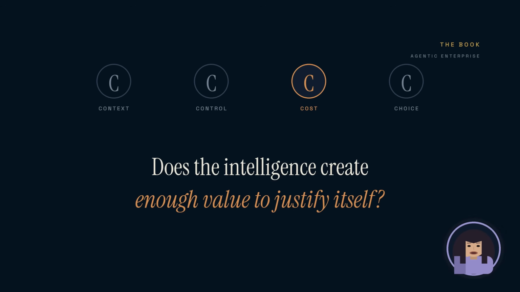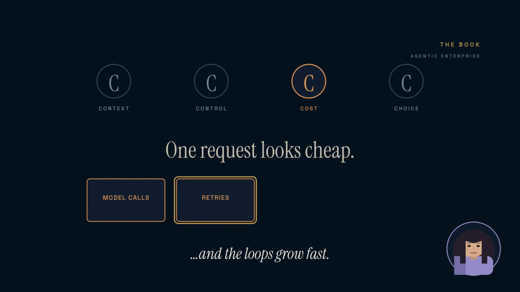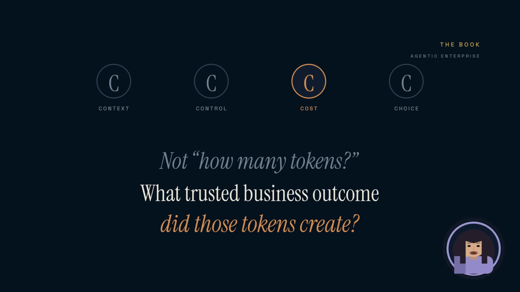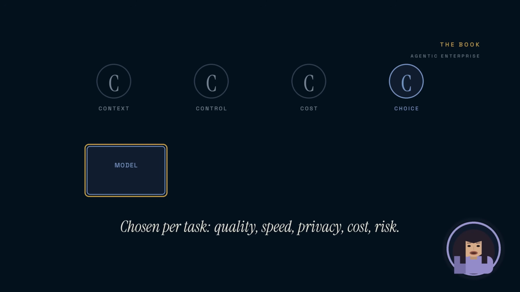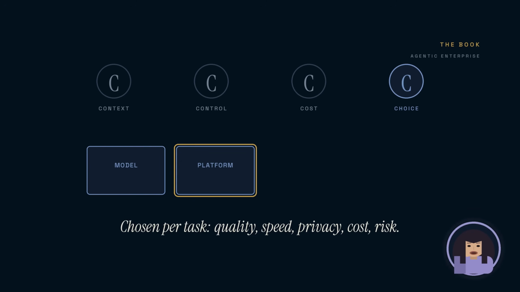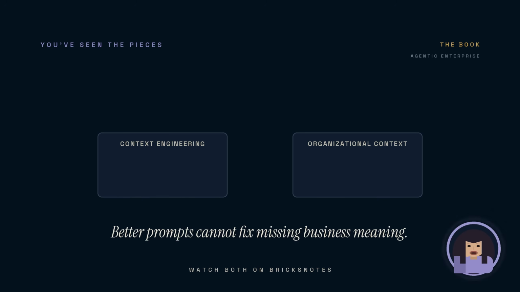Cost asks whether the intelligence creates enough value to justify how it operates. One request may look inexpensive, but repeated model calls, retries, tool actions, and agent loops can grow quickly. The real question is not how many tokens did we use? It is what trusted business outcome did those tokens create? Choice protects the organization from unnecessary lock in. The largest model is not always the right model. Companies need the freedom to choose the right model, platform, data source, and tool for each task based on quality, speed, privacy, cost, and risk.